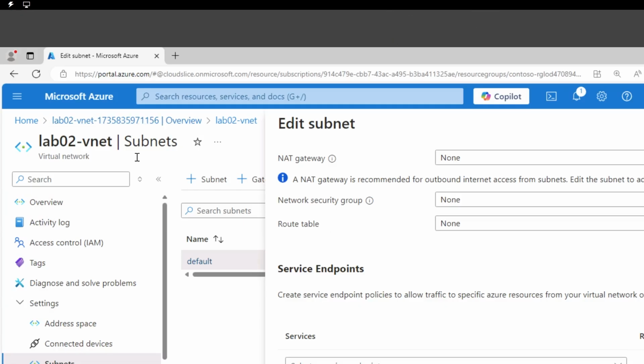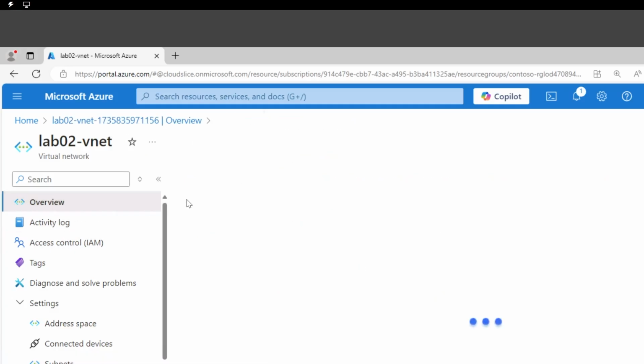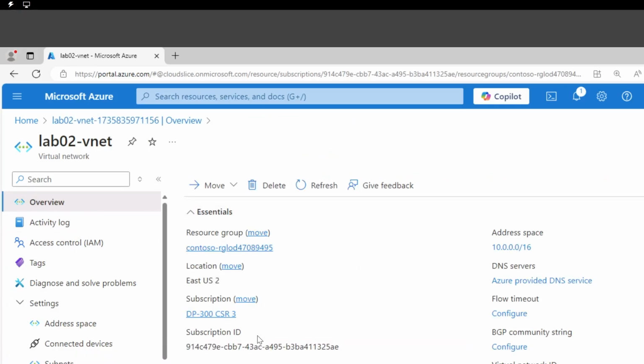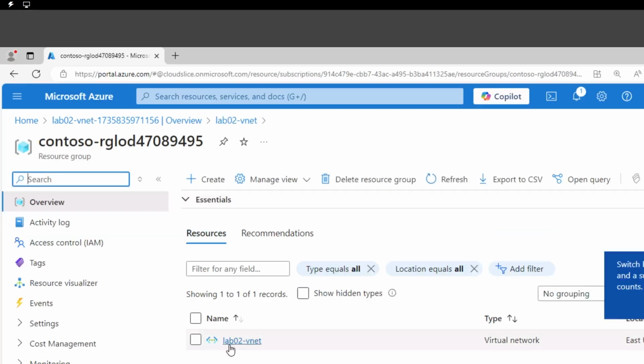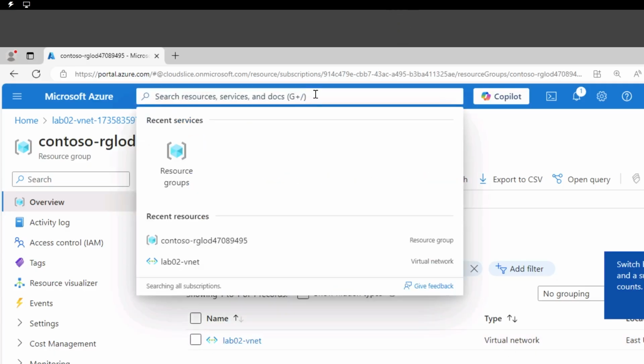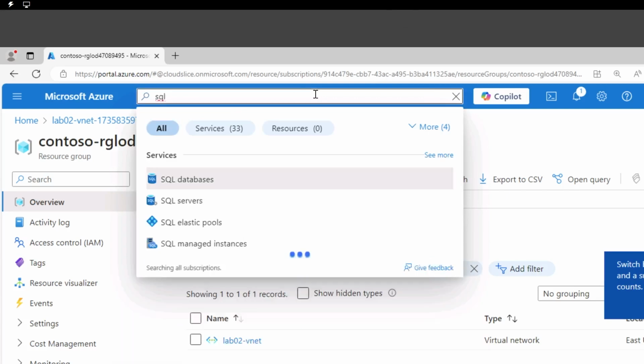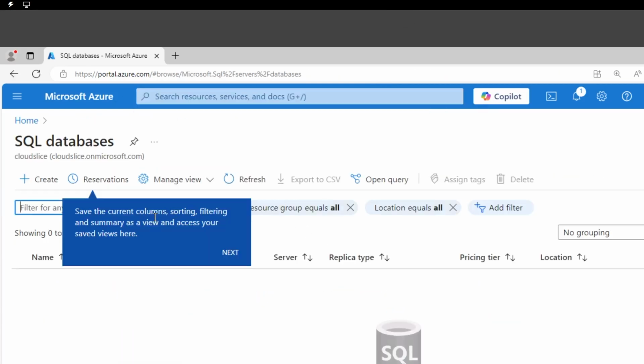Okay, so now let's go back to the root of our resource group to see what we have deployed so far. All right, so we have deployed the virtual network. Okay, as mentioned, we're going to deploy the SQL database. So let's go ahead and do it. SQL databases, going to create a new one.